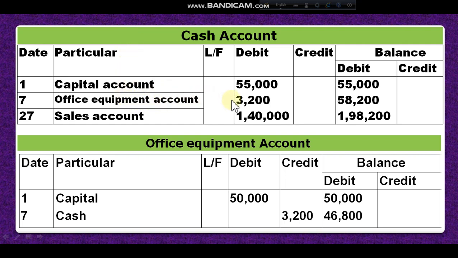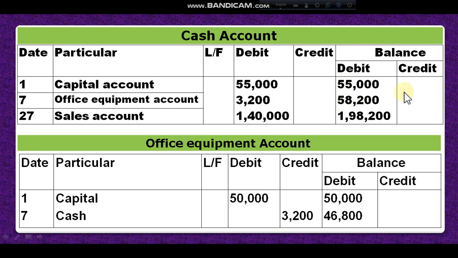Then day 27, here again cash account debit. So cash account debit, that means I have to write the debit side, and the name is the opposite account. Opposite account name is sales account. So I think you understand the process of posting.